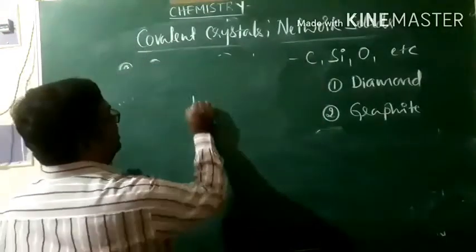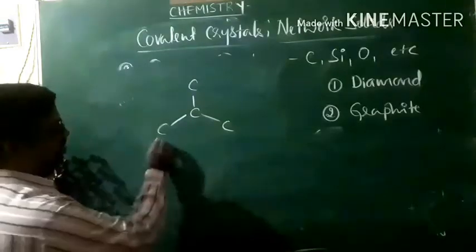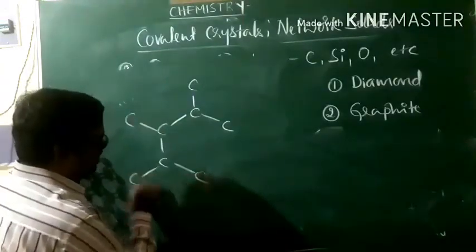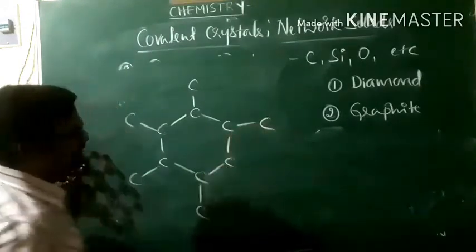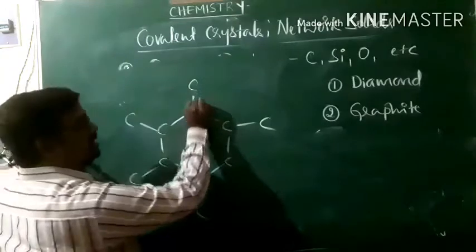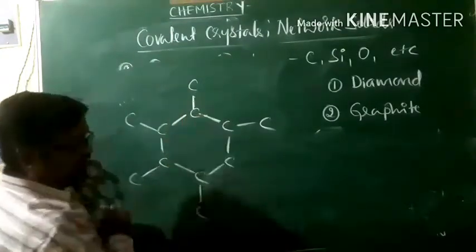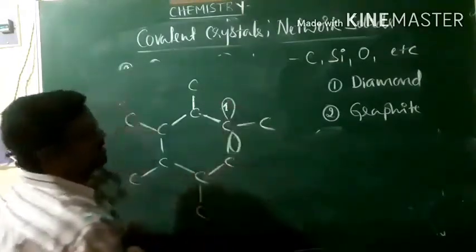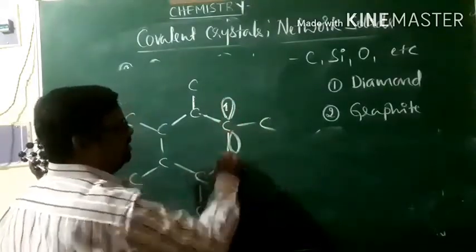In graphite, each carbon atom is directly attached to 3 other carbon atoms like this. That is, out of 4 valence electrons, 3 valence electrons are used for bonding, and the 4th electron is free in the pz orbital.